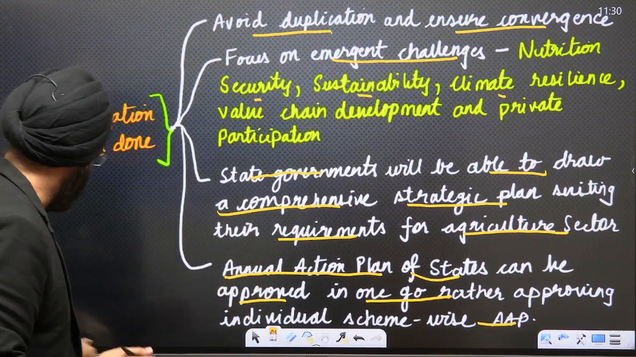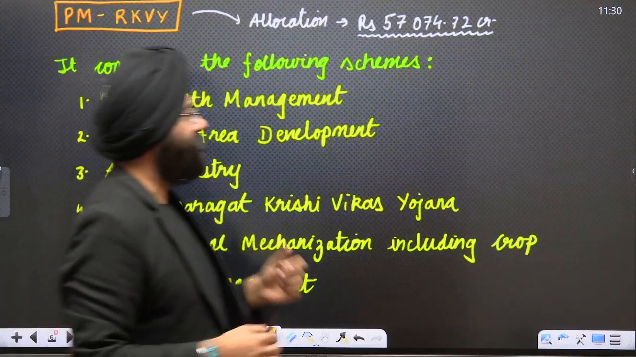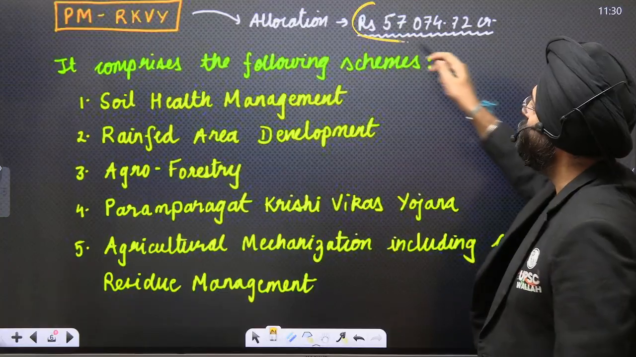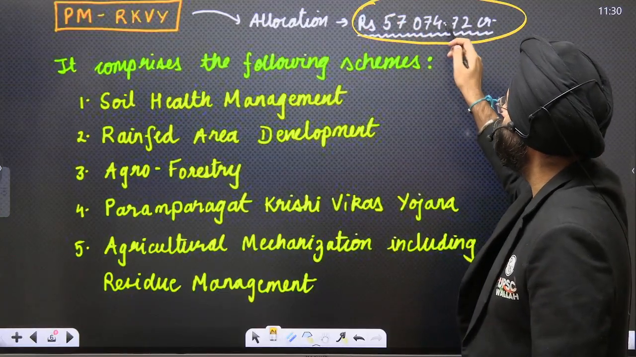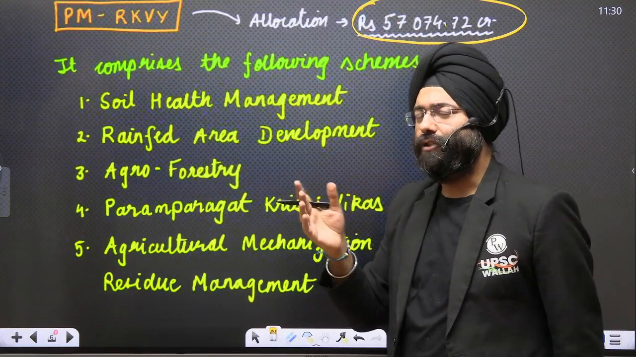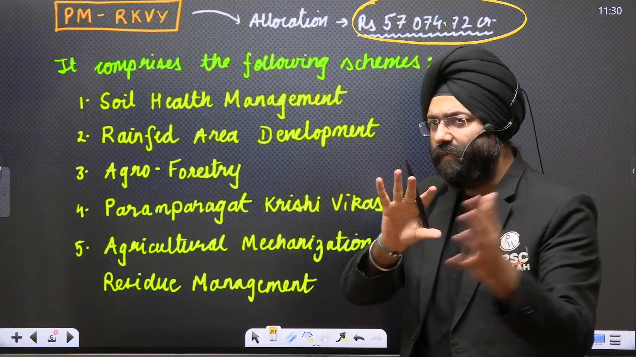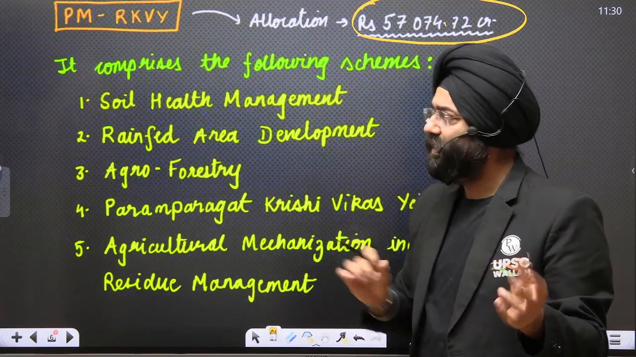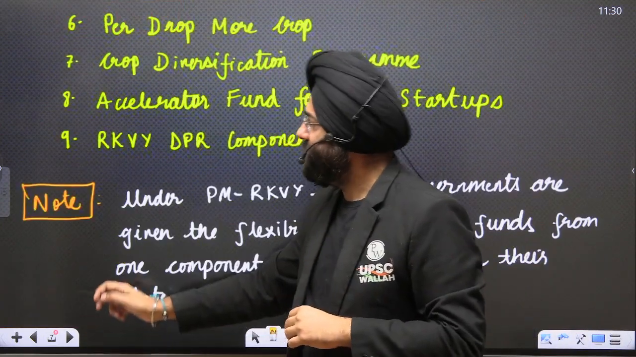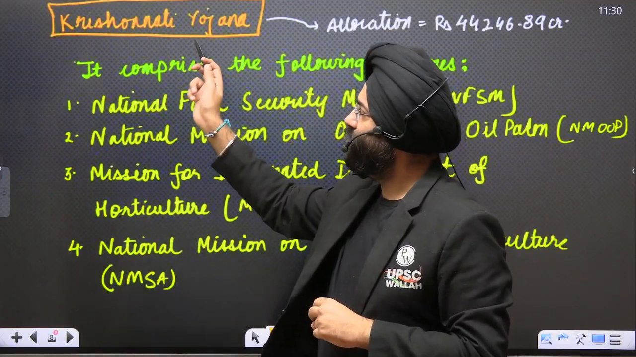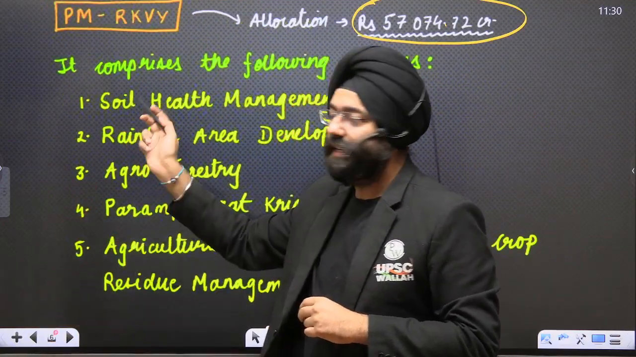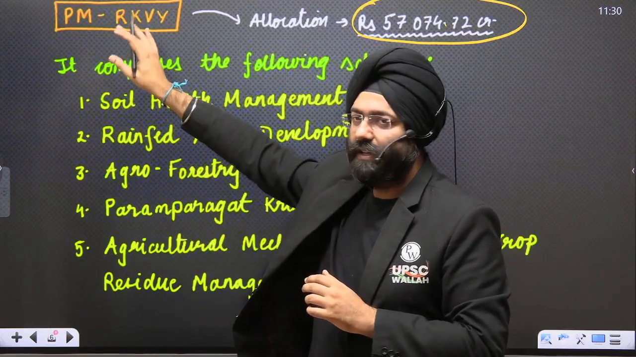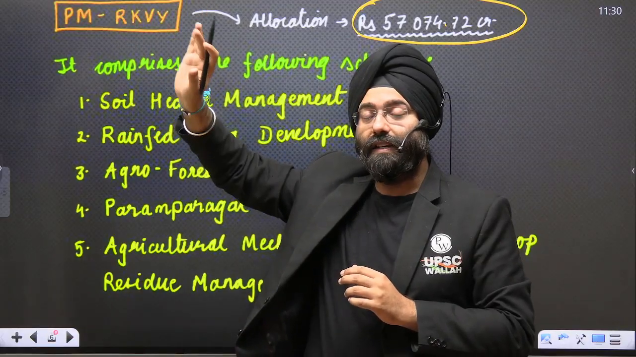As we move ahead, we see under the PMRKVY, the allocation is 57,074 crores. This includes the central and the state component both. Now, what all schemes have been placed under them? Please understand, you can be asked in your preliminary examination in order to confuse you. They can put some schemes of, let us say, the Krishnonati Yojana under this particular umbrella scheme in order to confuse you. So you should be very, very clear what all schemes come under this umbrella scheme and what all schemes come under the other umbrella schemes.